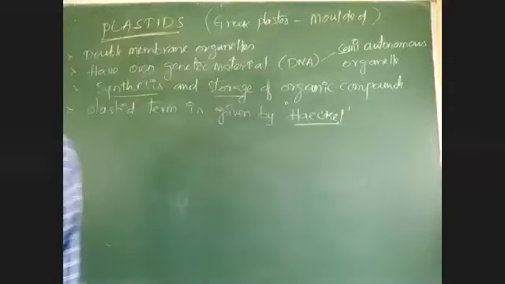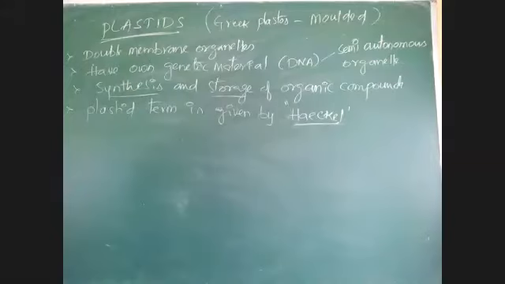Haeckel is a scientist who gave the term plastid. These plastids are present mainly in plants and some protista members only.